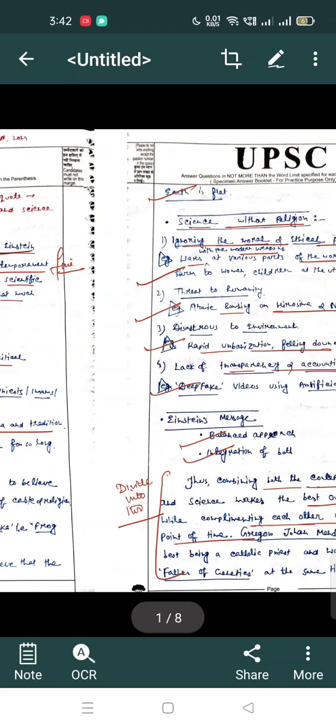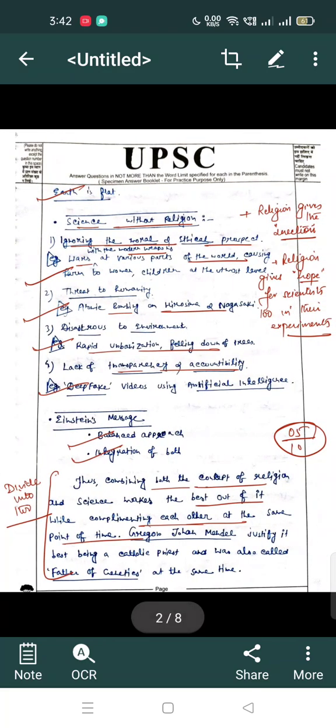Okay, and in the second portion, science without religion, I have given examples like ignoring the moral and ethical prospect. Like if only science is present and religion is absent, then it is also not a good thing. Example, the wars with modern weapons in various parts of the world causing harm to women and children to the utmost levels, because at that time they do not think about ethicality, morality or the religious prospect.